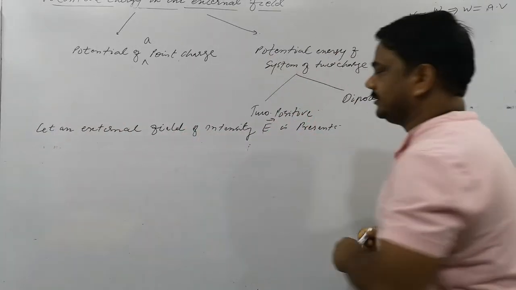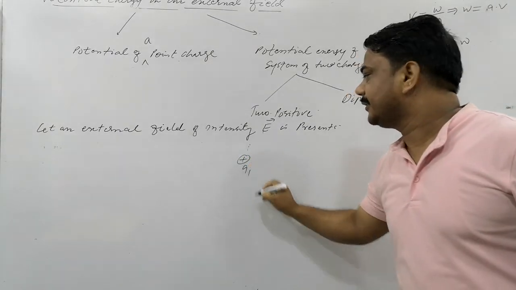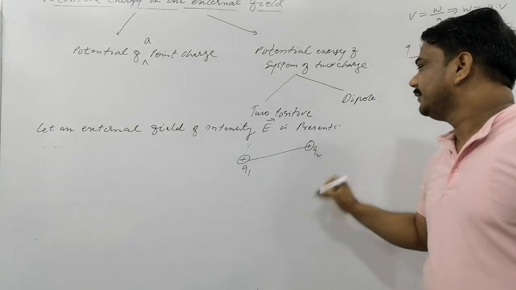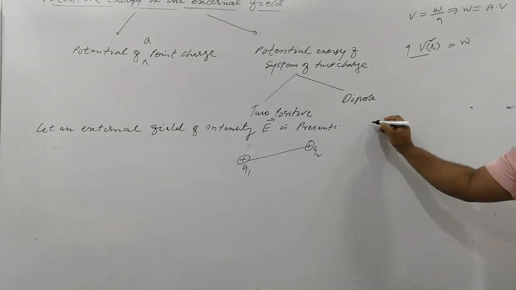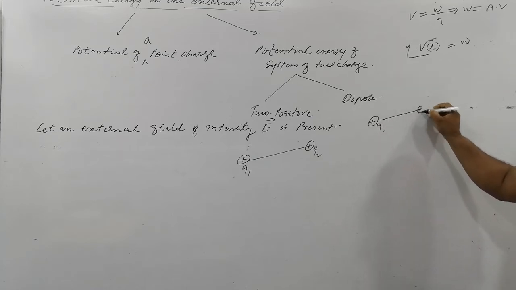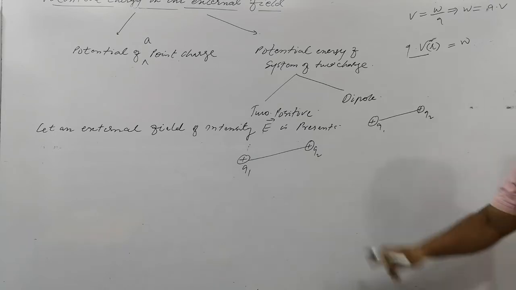two charges, two positive charges are there. Okay? A system of two positive charges. One charge is here, Q1, and the other charge is also here, it's Q2. Is that clear? And the second thing, for a dipole it is Q1 and minus Q2. Clear or not? So please find out here.